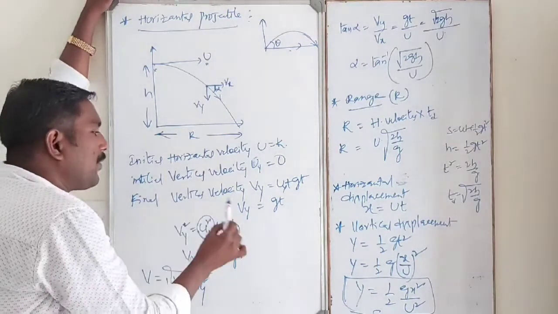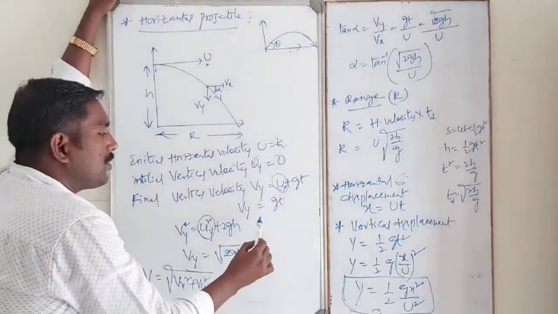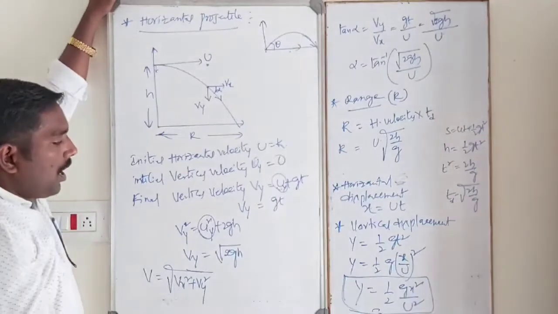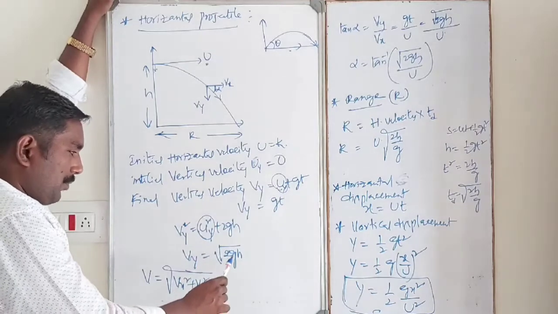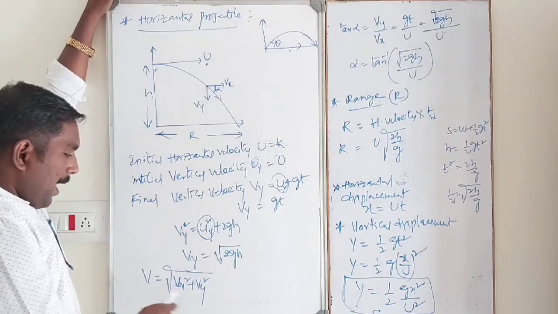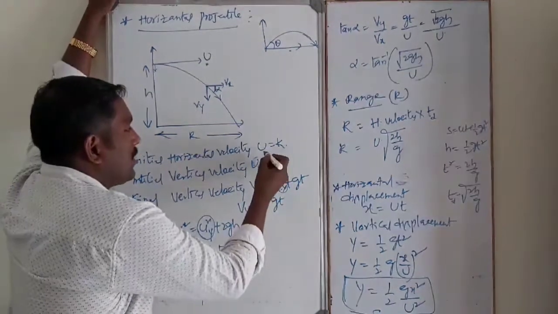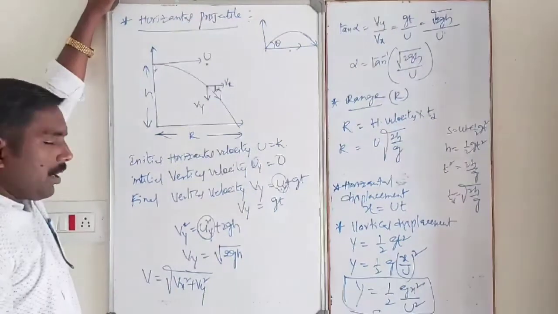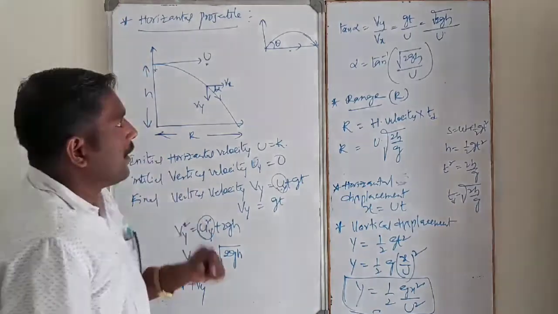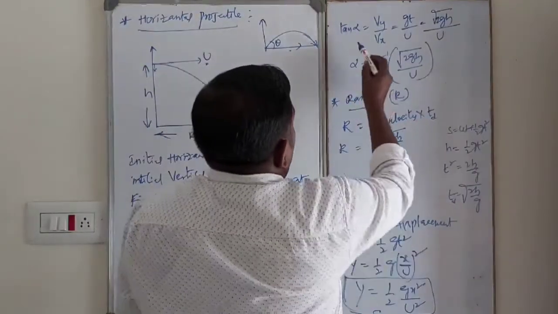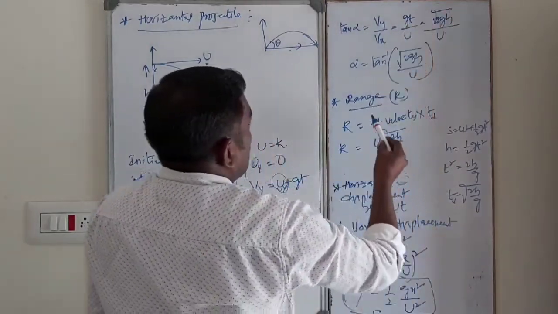Next, final vertical velocity is how much? Using the equation of motion v equal to u plus at, initial vertical velocity is 0, so final vertical velocity is equal to gt. Or in terms of height, final vertical velocity is equal to root of 2gh. Then magnitude of velocity is v is equal to root of vx square plus vy square. See dear students, vx is nothing but initial horizontal velocity, which is u. Now direction: tan alpha is equal to vy by vx, that is gt by u or root of 2gh by u. So this is the alpha.